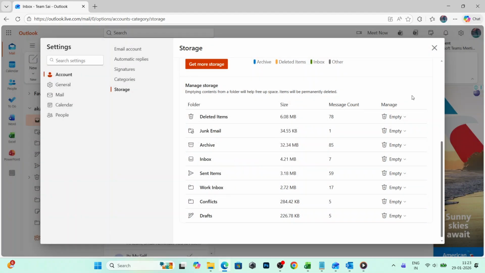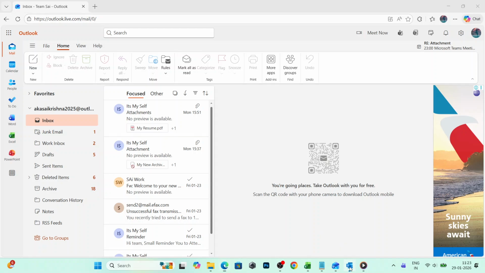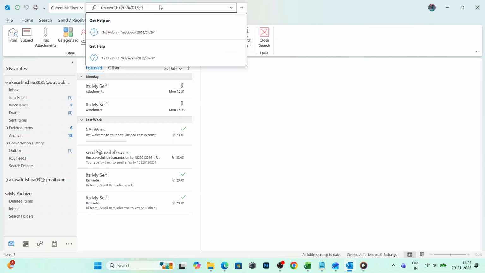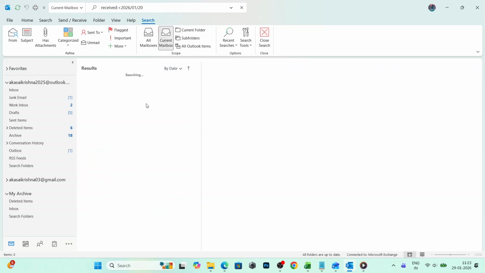Now, let's switch to the classic Outlook desktop app. You can use the same search trick here. In the search box, type received with the date filter to pull up messages older than the date you specify. Select the results and delete them. Then empty deleted items if your goal is to reduce mailbox size.